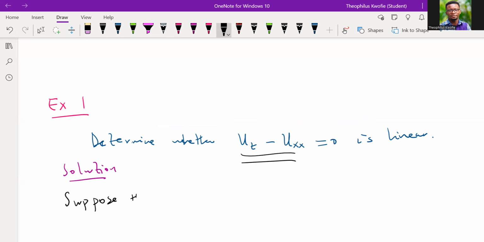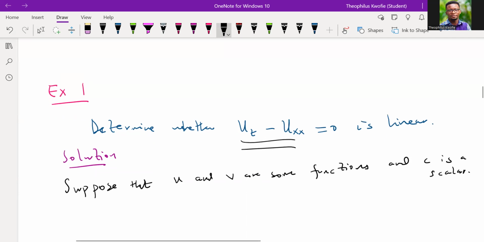Suppose that U and V are some functions and C is a scalar.